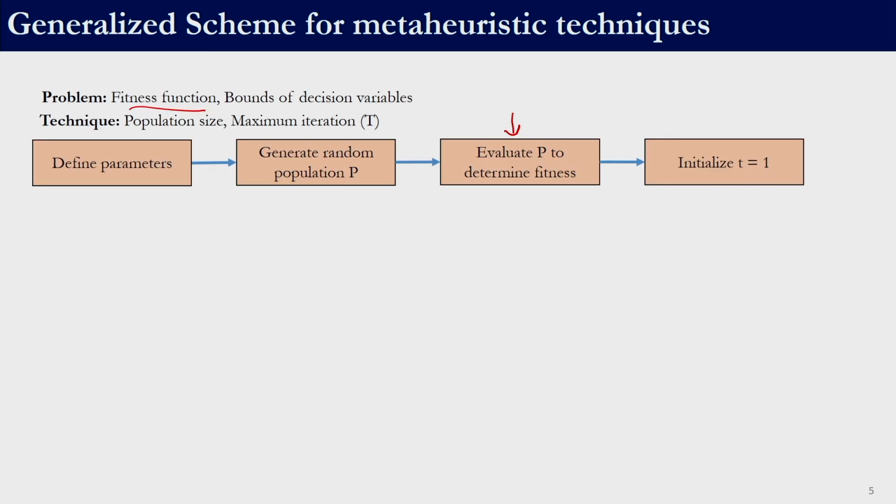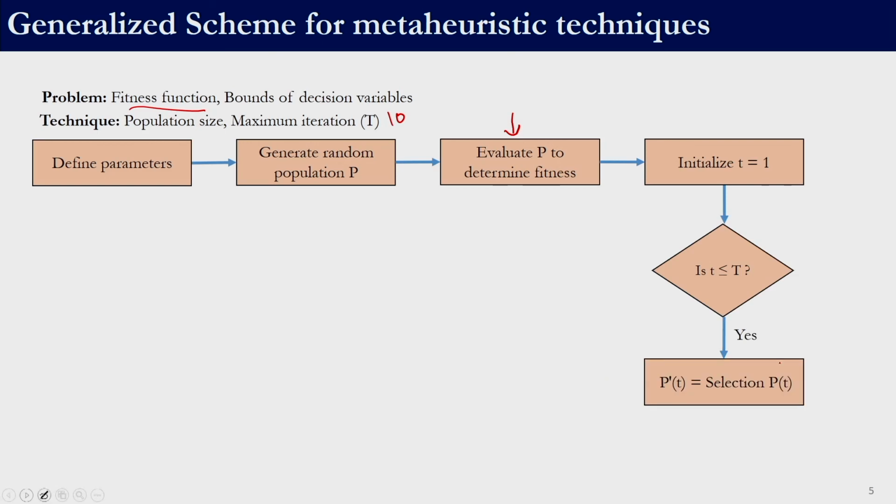So, we initialize t equal to 1 and then check whether t is less than or equal to capital T. Let us say my number of iterations is 10. Initially t is equal to 1, so it will enter this loop. This is where the technique actually starts.